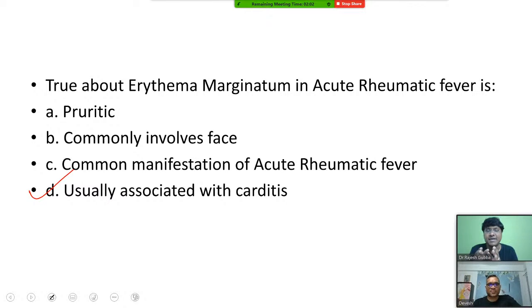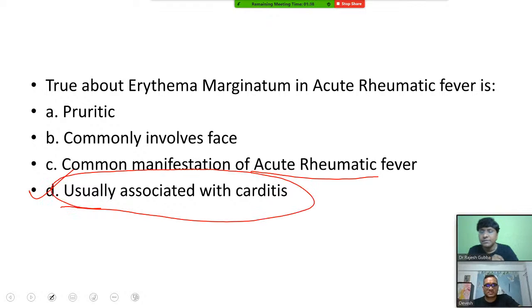Let me tell you, erythema marginatum is a non-pruritic rash and it commonly involves the trunk. It does not involve the face. And it is not the common manifestation in acute rheumatic fever. What did I tell you? The common manifestation in acute rheumatic fever is polyarthritis. It is not erythema marginatum, right? And this is the manifestation which is usually associated with carditis. So these are some of the questions related to acute rheumatic fever. This is how we can integrate the pathology as well as medicine related to this topic of rheumatic heart disease, right? So over to you, sir.